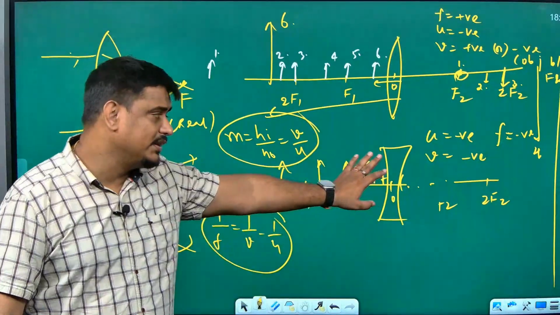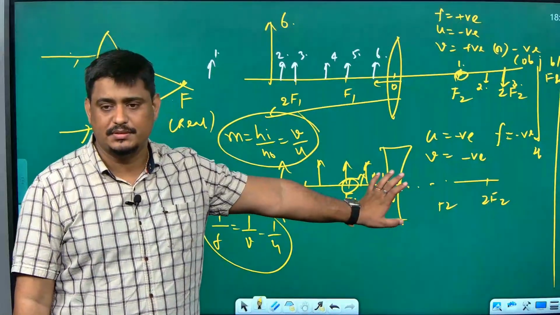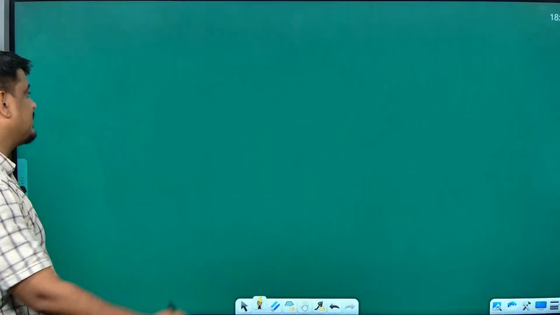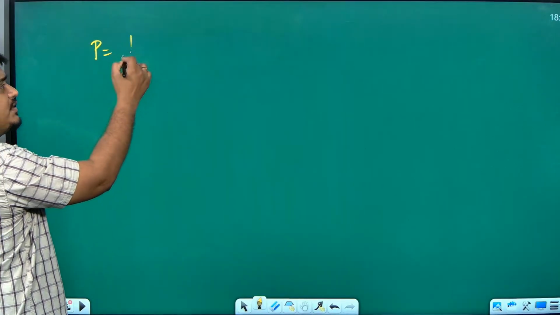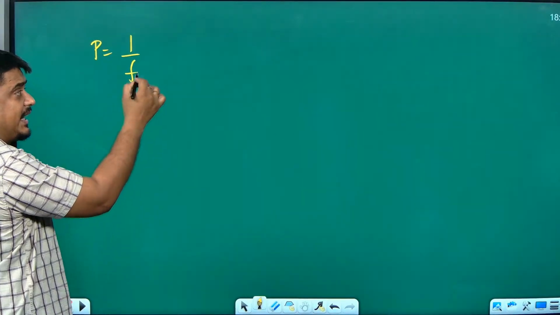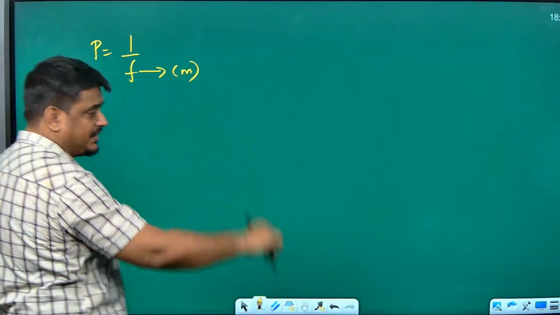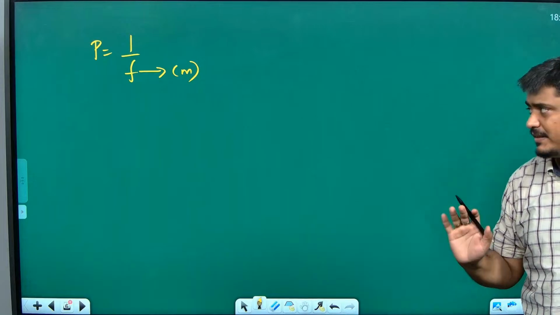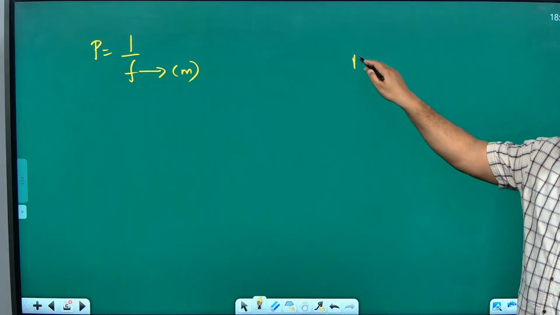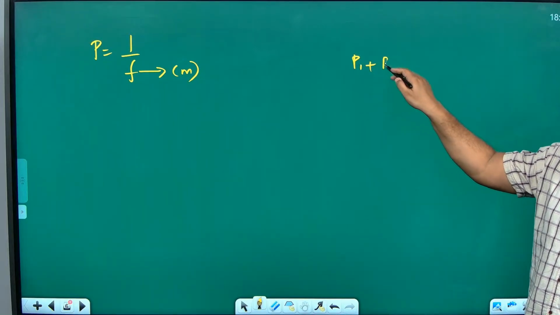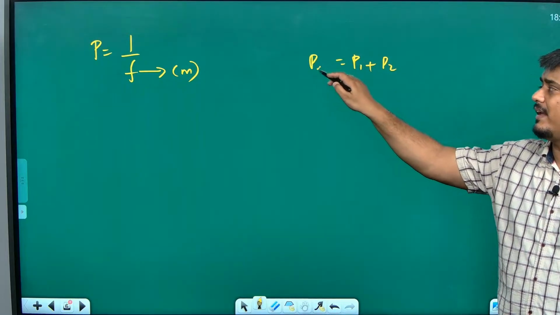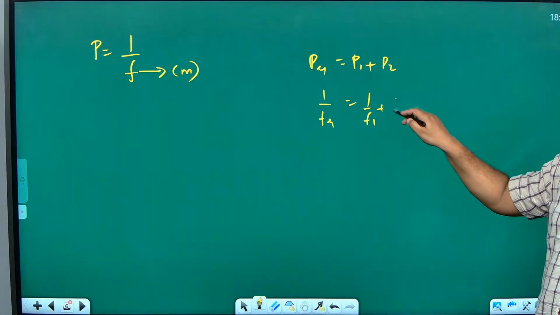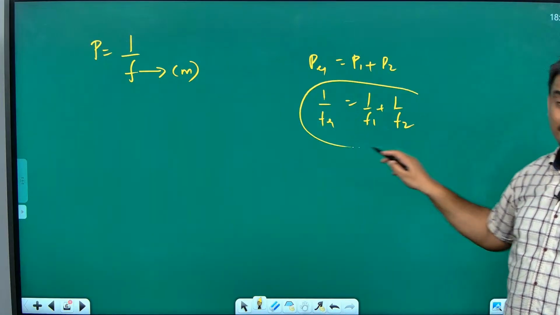Any mistake you do in this, you will have numerical problems. Then we have power. What is power? Power is the reciprocal of focal length. If you are using 1 by F, always remember that F should be in which units? Meters. Or take 100 by F in centimeter, no problem. But take 1 by F in meter. If the lenses are combined, then P1 plus P2 will become equal to P equivalent. Or I can write 1 by F equivalent will become equal to 1 by F1 plus 1 by F2. This is the power in combination.